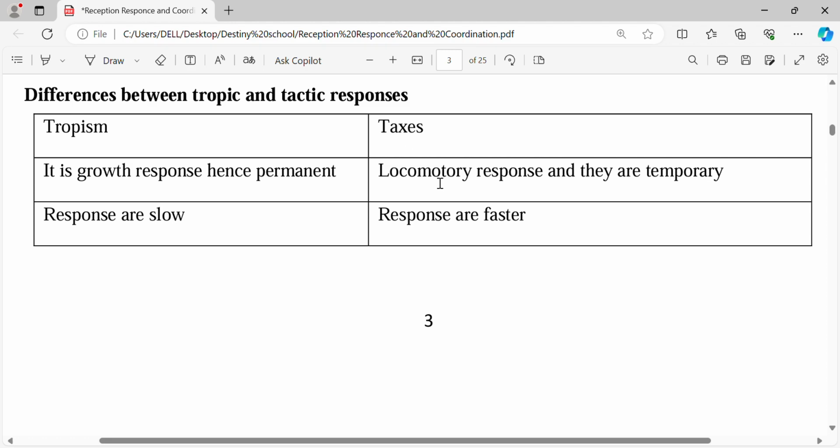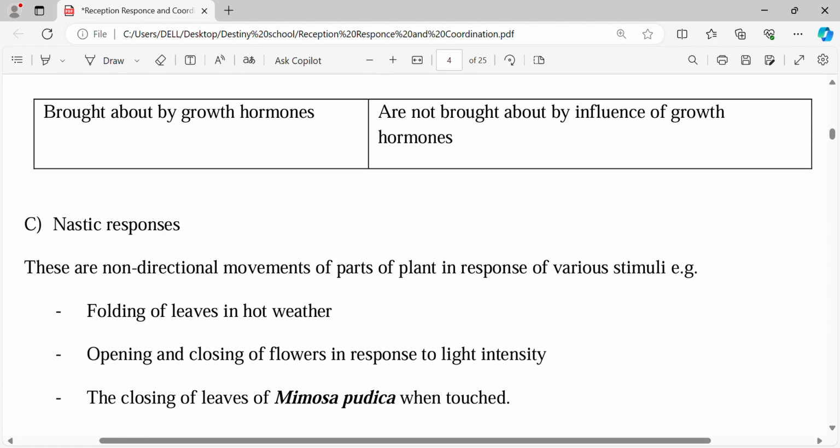But taxis is temporary, because the cockroach, after running away from light, will again come back to light, then it will run again. So it keeps changing. It is like when you go into the house because there was a lot of heat, and later in the day you get back outside. So it is temporary. Tropic responses are slow because they involve growth. Taxis is movement. The animal is able to move, so it is faster.